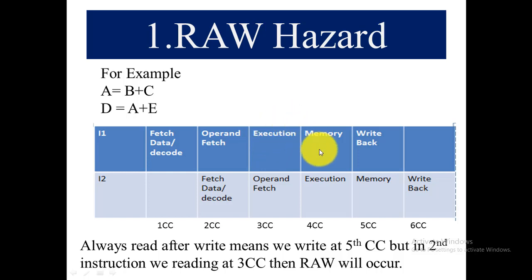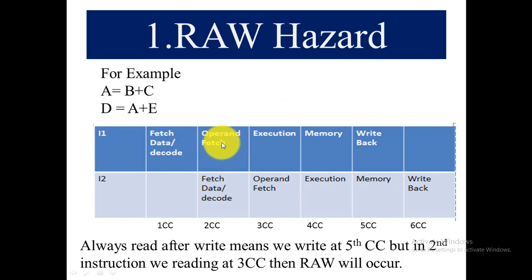Then it will access memory, right? Obviously, when it performs execution, it needs memory. Then it writes back, and here at the 5th clock cycle it will write the value of A.